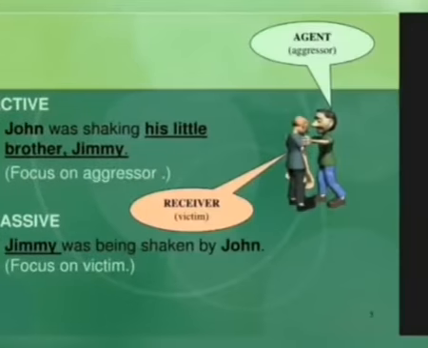Let's look at another example. John was shaking his little brother Jimmy. In this sentence, John is the doer of the action. And who is the receiver? Receiver is his little brother Jimmy. While converting this sentence into passive voice, Jimmy, that means the object, will become the subject. Jimmy was being shaken by John. So here the focus is on Jimmy.